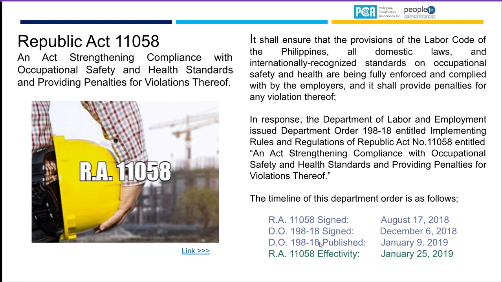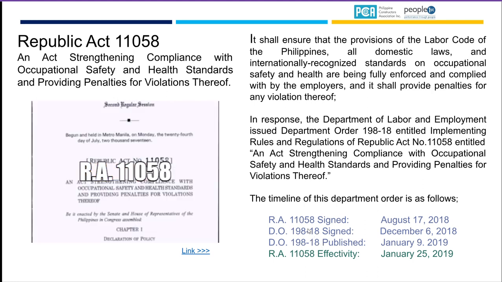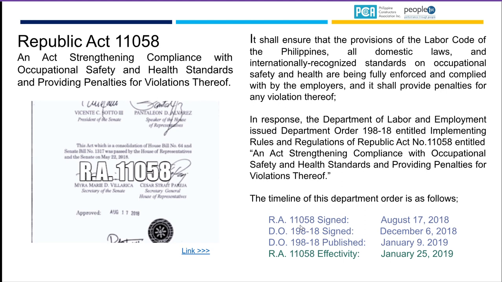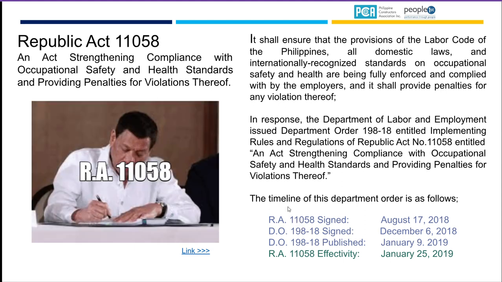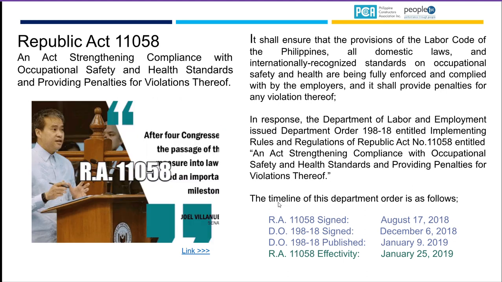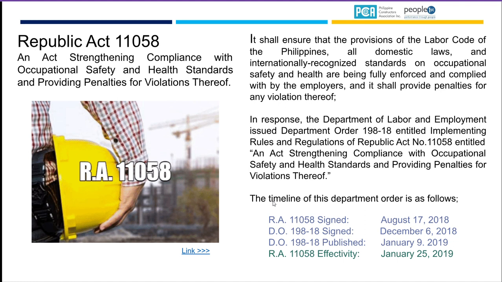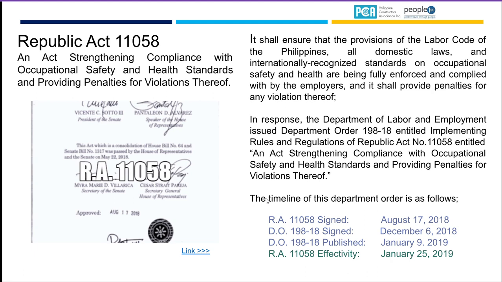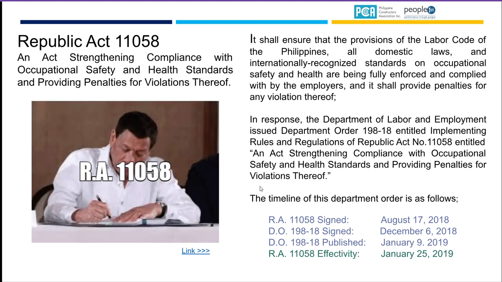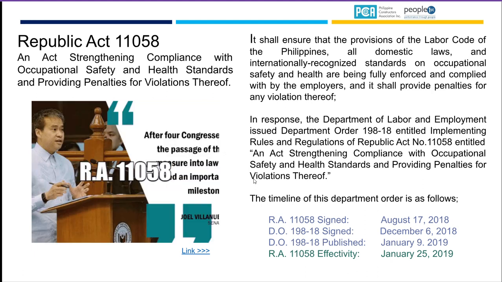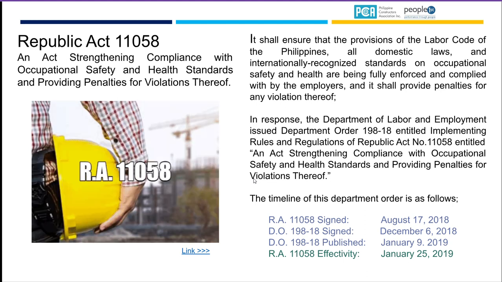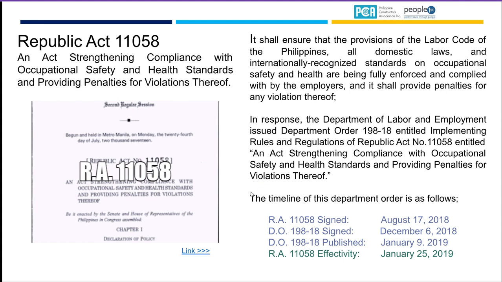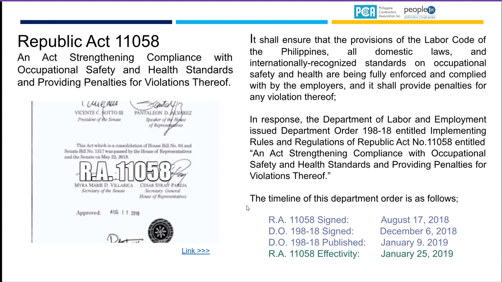Then the act strengthening compliance with OSH shall ensure that the provisions of the Labor Code of the Philippines, all domestic laws, and internationally recognized standards of occupational safety and health are being fully enforced and complied with by the employers. These are parts of DOLE's implementing rules and regulations of RA 11058, strengthening compliance with standards and providing penalties for violation.